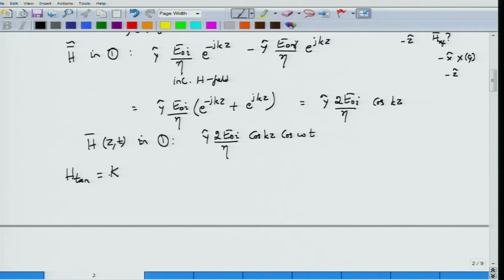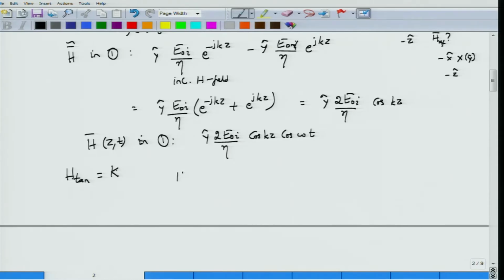The discontinuity in the tangential magnetic fields will be equal to the sheet current density K. This is possible because you have a conductor, there will be current induced in that conductor, and the fact that H tangential 2 is 0 does not mean that H tangential 1 is also 0. In fact, H tangential 1 will be equal to the sheet current density K.